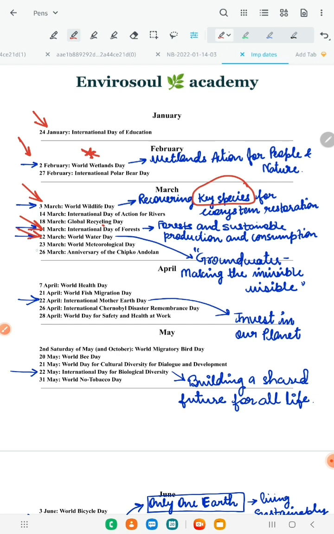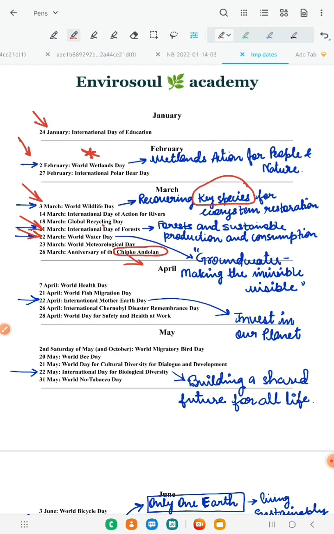26th March is the anniversary of the Chipko Movement. The date is not asked, but who started the Chipko Movement, when it started, what it was related to, all these questions are asked. That you will study in detail. That will be covered in another lecture. Here we are only focusing on dates.